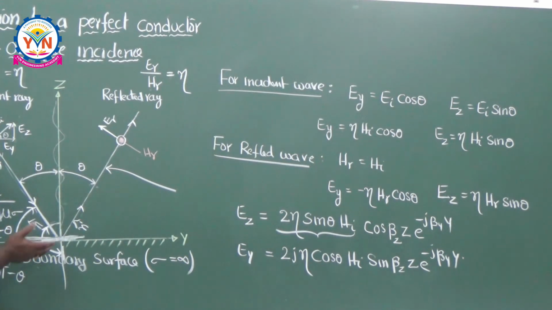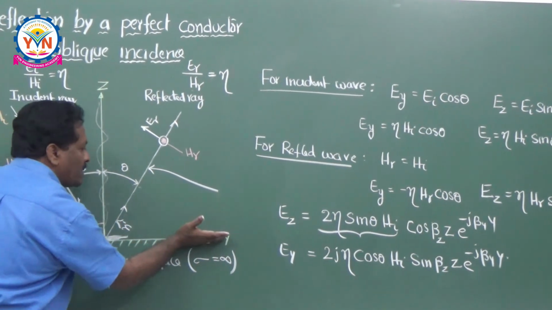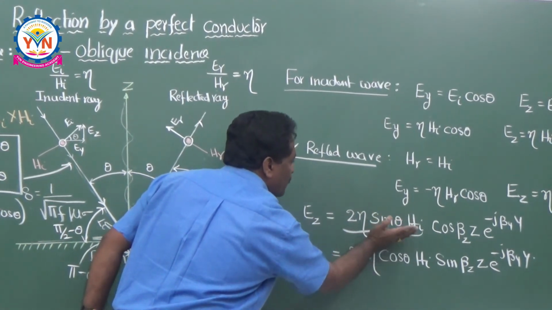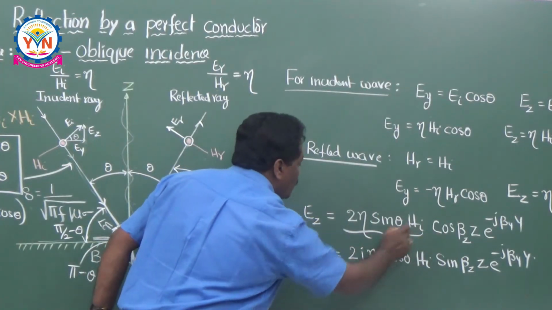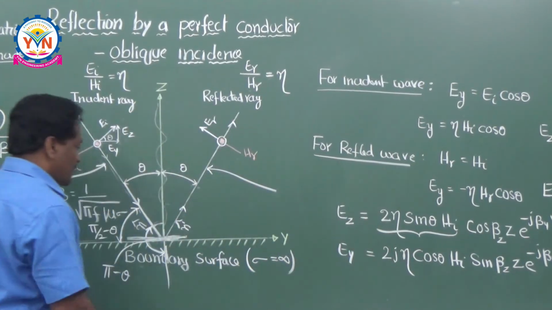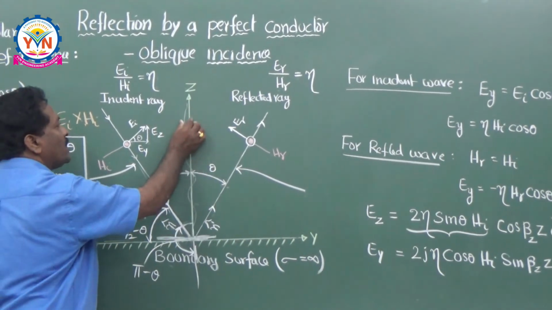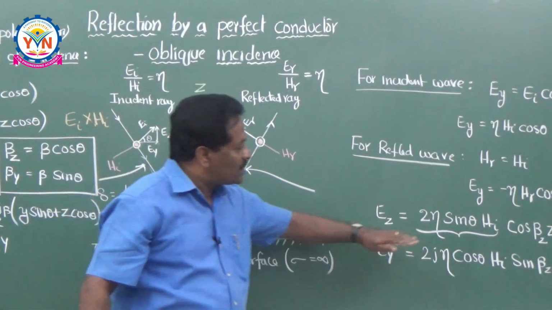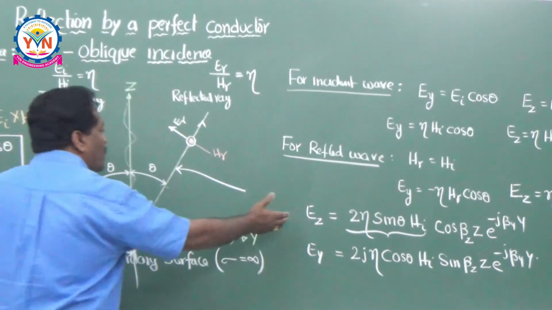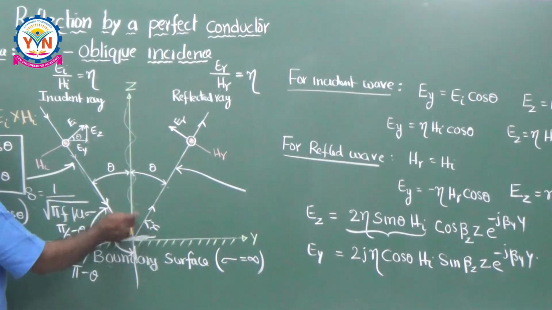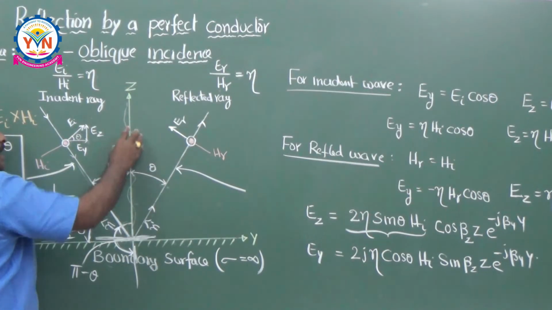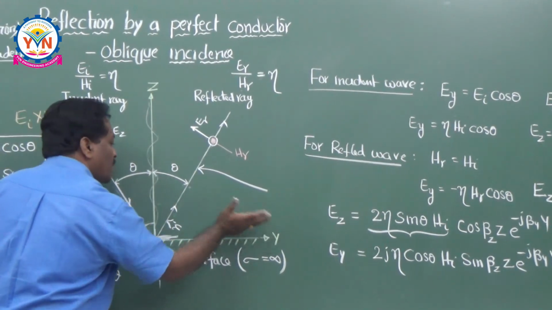So come to the figure. This wave is propagating in the y direction, which is nothing but the travelling wave. And its magnitude is 2 eta sin theta and Hi is nothing but the magnitude here. And here, these two equations are telling very clearly that there is a standing wave distribution along the z direction. So this is telling that there is a standing wave distribution along the z direction. And your Ez and Ey components are also telling that there is a standing wave distribution along that direction, and this wave is travelling in the y direction like this.